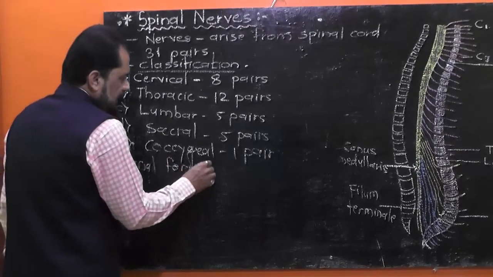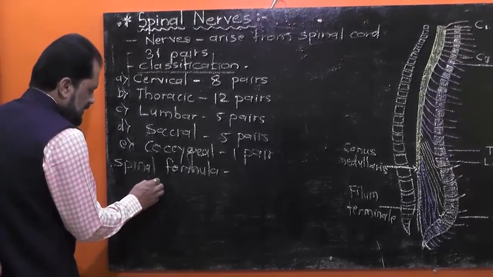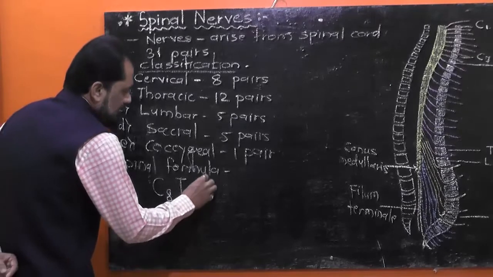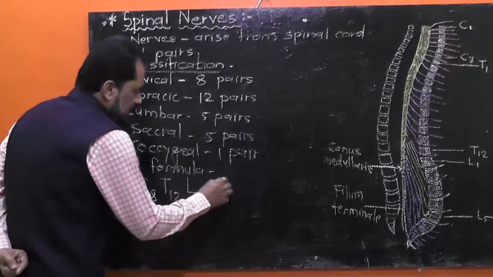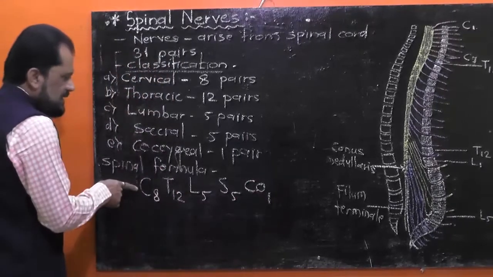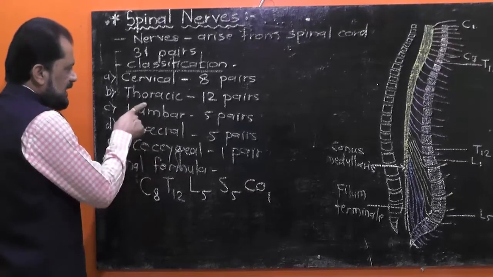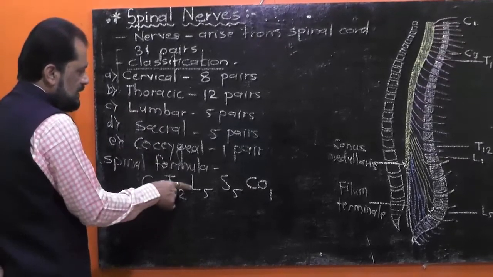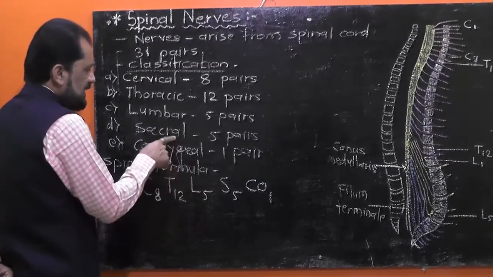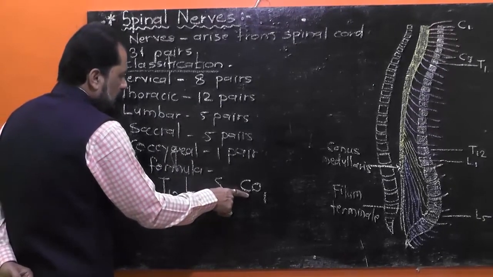Spinal formula represents the type and number of different spinal nerves, such as C8, T12, L5, S5 and CO1. Here C stands for cervical, that is 8 pairs, T stands for thoracic, 12 pairs, L stands for lumbar, that is 5 pairs, S stands for sacral, that is 5 pairs, and last one, that is coccygeal, single pair, 1 pair.